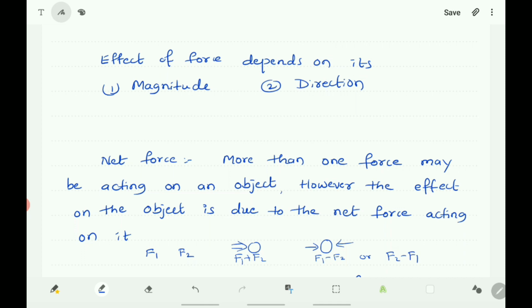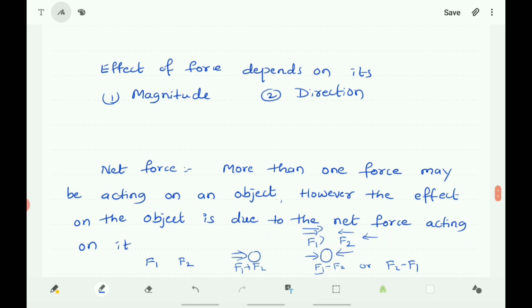Here, if you consider this is F1 and this is F2, this is in this direction and here it is in the opposite direction. If F1 is greater, the body moves in this direction only, and if F2 is greater, the body moves in this direction. So depending upon the strength, the magnitude of the force, the resultant will take place if they are in the opposite direction, that is F1 minus F2 or F2 minus F1.